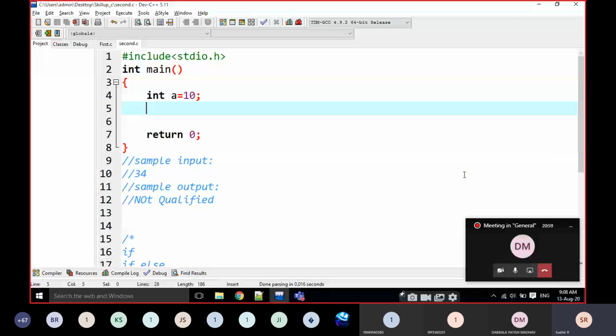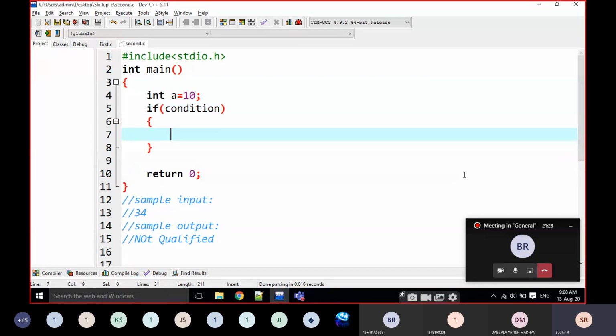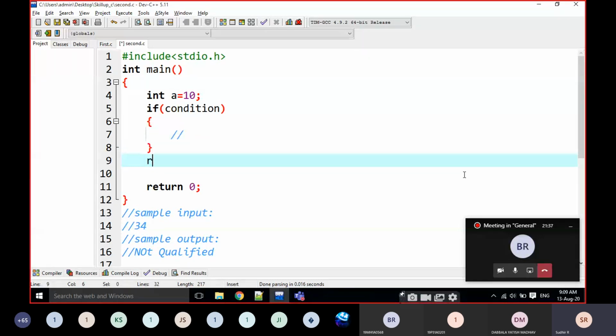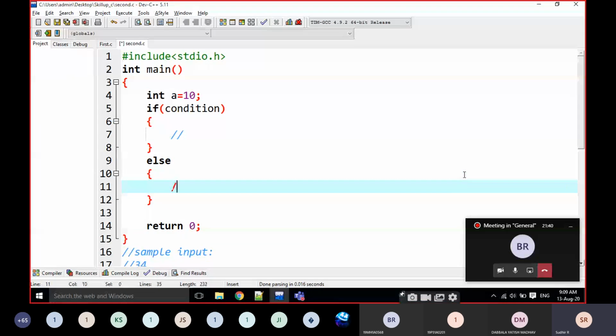Anyone, what is the syntax of if and else? If condition, block of statements, else, block of statements. Yes. I am saying that if some condition is satisfied, then only the if block will be executed. Otherwise, the else block will be executed here.